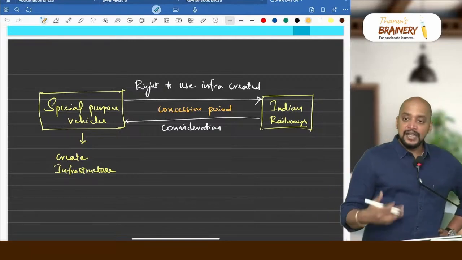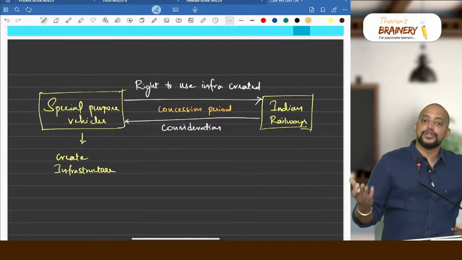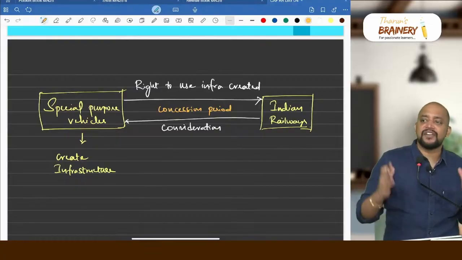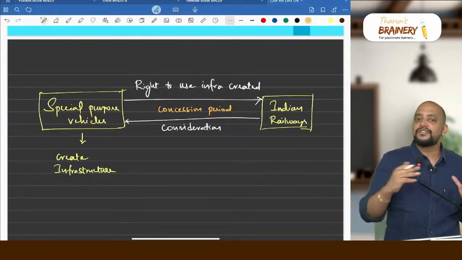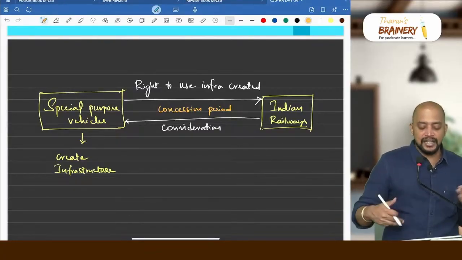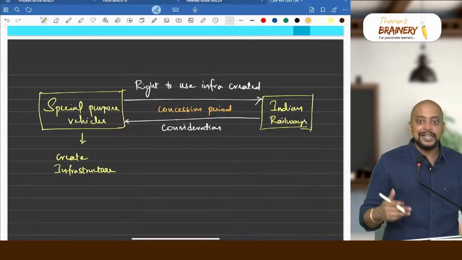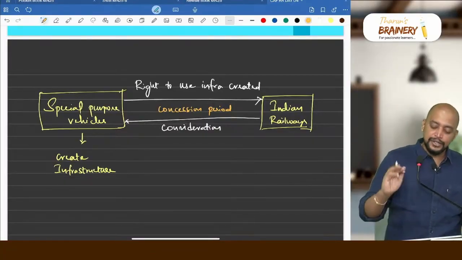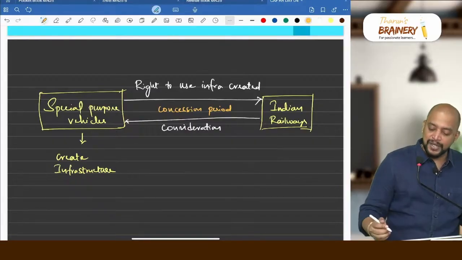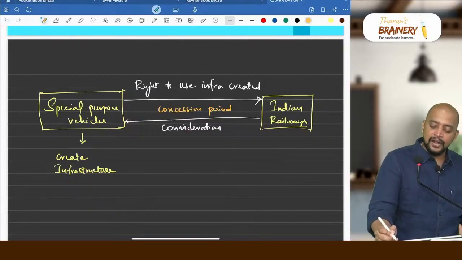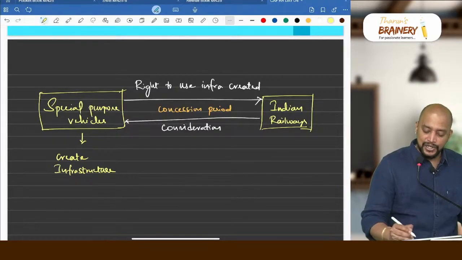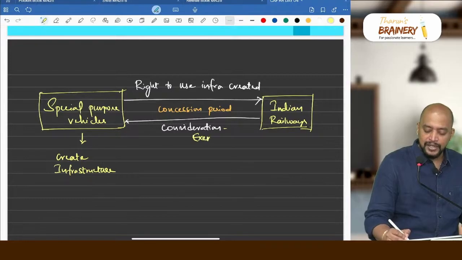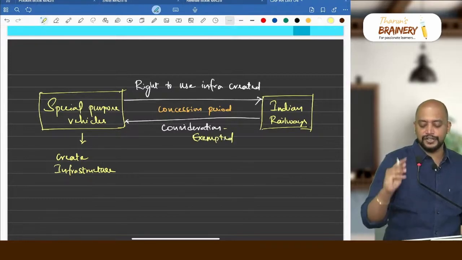First they will build and allow Indian Railways to use it, and for a period of time, say 5 years or 10 years, Indian Railways will be paying money. This is like recovery of money for the special purpose vehicles, and thereafter the entire infrastructure will be given to Indian Railways. During the concession period, the consideration will be received. What is the treatment of this consideration? This consideration is exempted. They are not required to pay GST with respect to this.